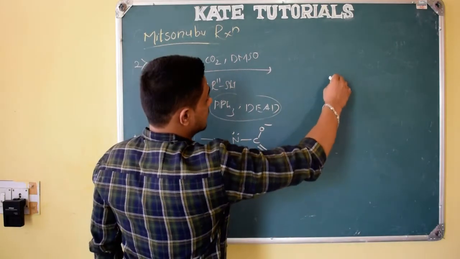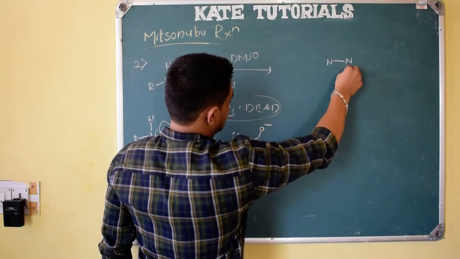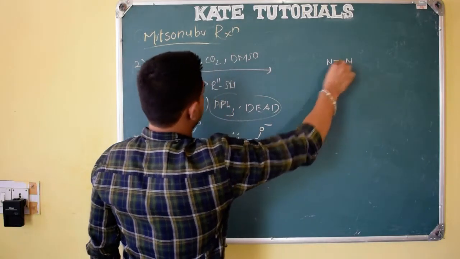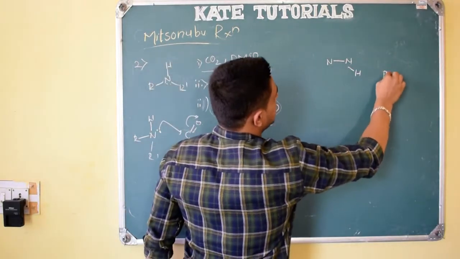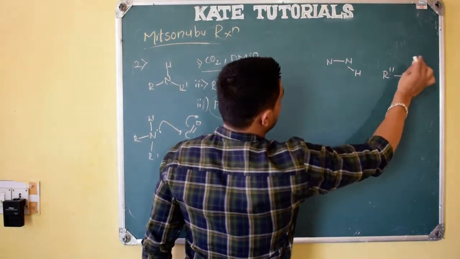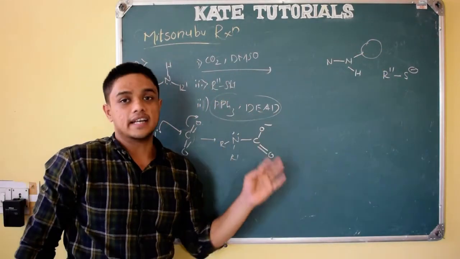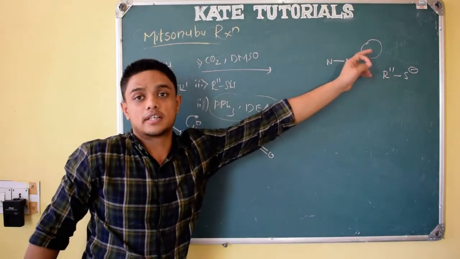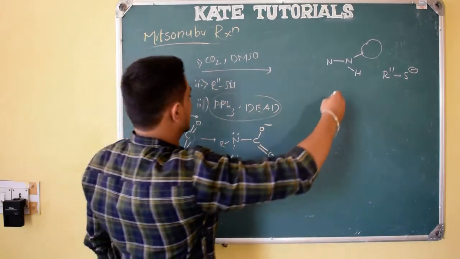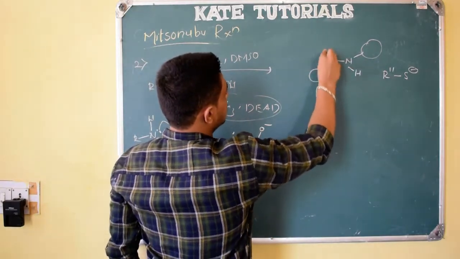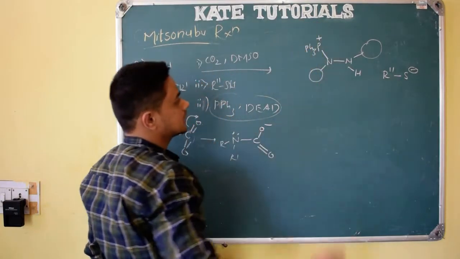The reaction we know. Let me write it directly. Now a single bond N, negative charge. Here this negative charge will take the proton from SH, so we are left with R double dash S minus, right? And here one electron withdrawing group will be there. Since we are using DEAD, the carboxylate will be there, ethyl carboxylate, an electron withdrawing group, as I have discussed, so no need to repeat now. And here what you get? PPh3, and phosphorus gets a positive charge. This thing we know, right?